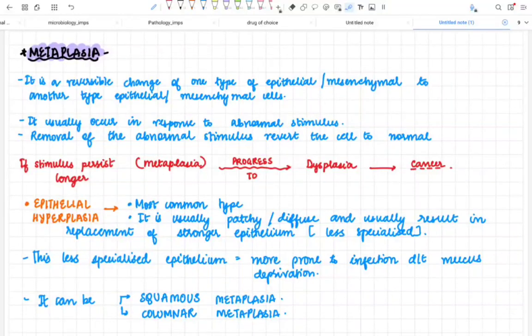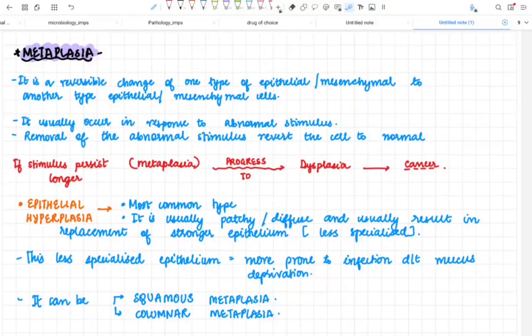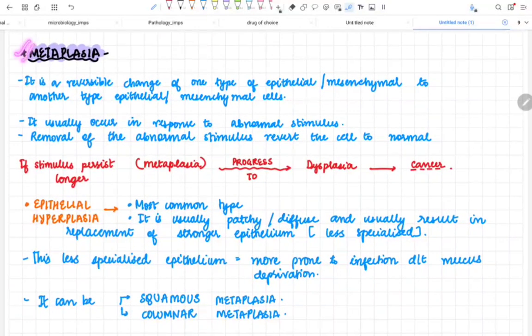Now next is metaplasia. In metaplasia, the most important one, here the viva comes, here your 5 marks alone come. The examiner will ask so many questions in metaplasia because metaplasia is so important. So let's see what happens in metaplasia. In metaplasia, there is a reversible change of one type of epithelium or mesenchymal cell to another type of epithelium or mesenchymal cell.